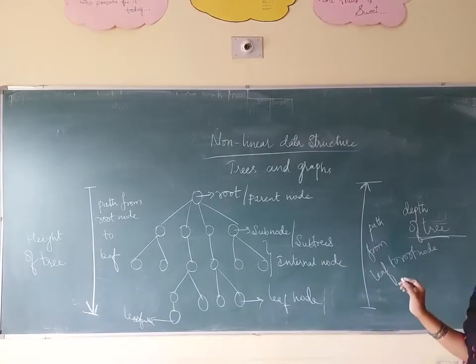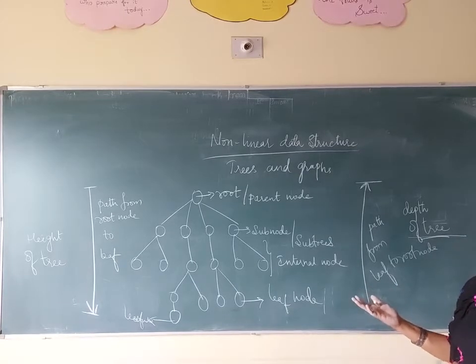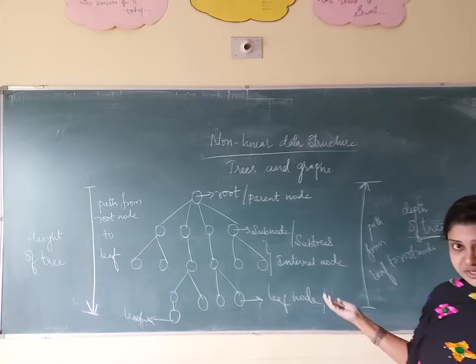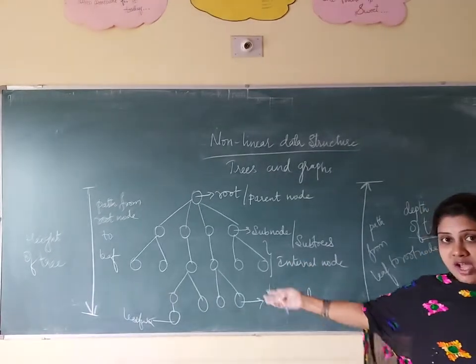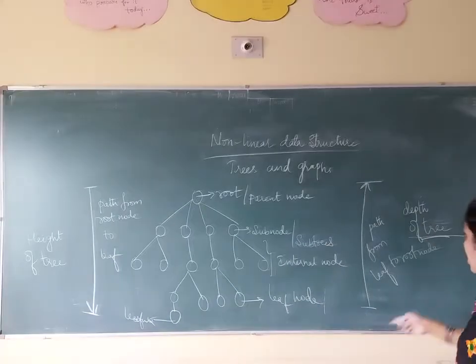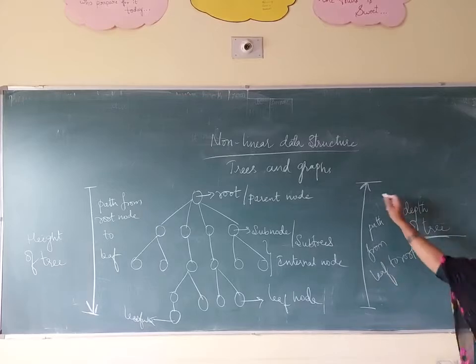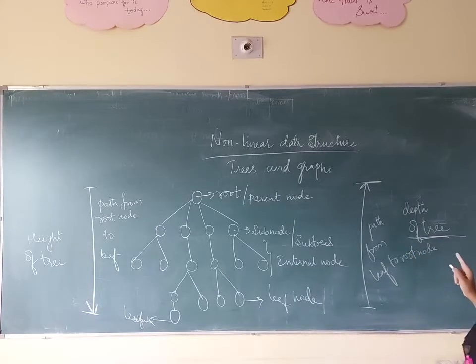All of this is very important for 1 mark. All the definitions we are discussing, that is root node, internal node, leaf node, height of a tree, depth of a tree, everything is important for 1 mark definitions. What is meant by depth of a tree? A path from leaf node to root node we call the depth of the tree.